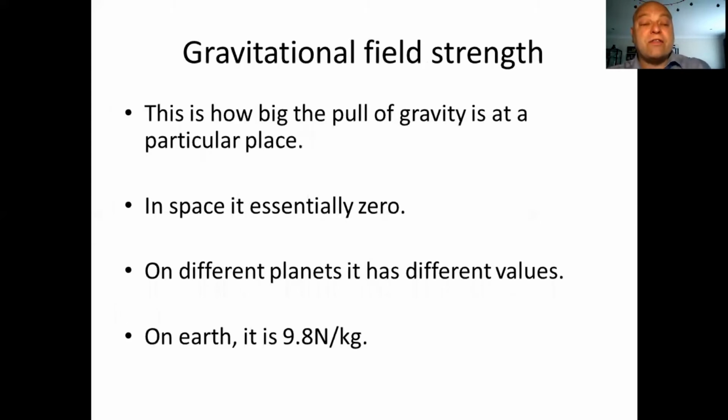Gravitational field strength. This is how big the pull of gravity is at a particular place. In space, gravitational field strength is essentially zero. There is a little bit of gravitational field strength because, for example, you can be in space and the Earth has got some gravitational pull from the sun, but to all intents and purposes, it is very, very low. And as I say, it's different on different planets. On Earth, it is 9.8 newtons per kilogram.